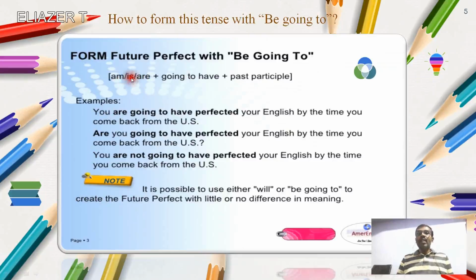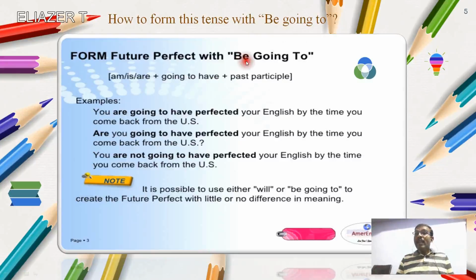I am, he, she, it, is, will come. They, we, are, will come. So it depends upon the subject. Plus going to have. Okay, so in this case, in future perfect tense only will have is used, but here the format is going to be changed as be going to.